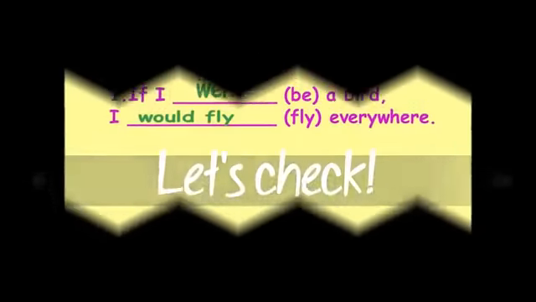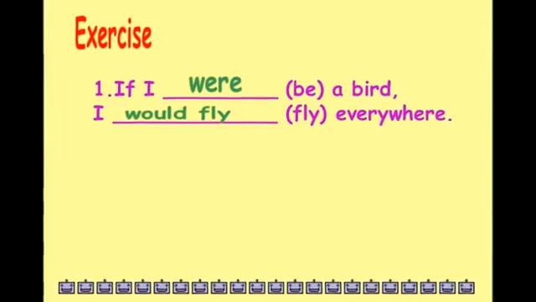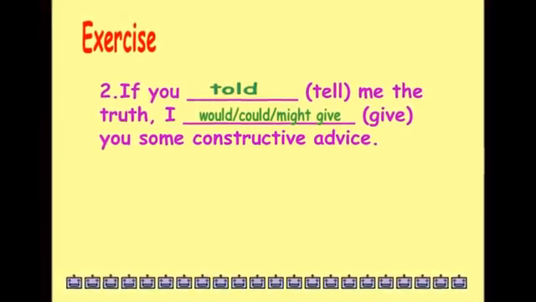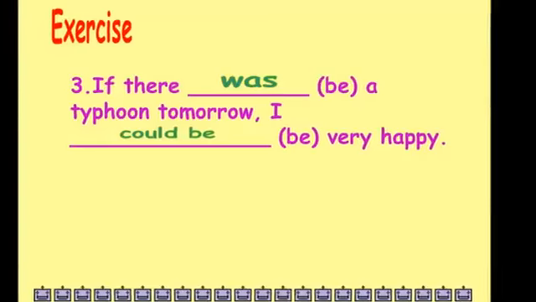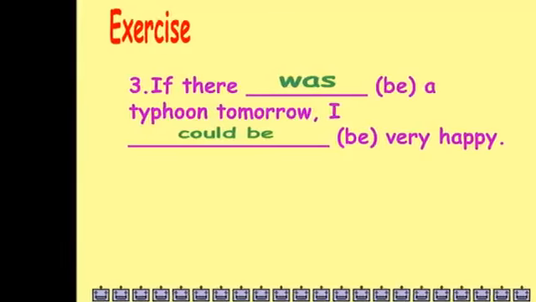Number 1, if I were a bird, I would fly everywhere. For number 2, if you told me the truth, I would give you some constructive advice. And for number 3, if there was a typhoon tomorrow, I could be very happy. Were you able to get the correct answers? Then, that sounds great. Let's move to the last exercise.